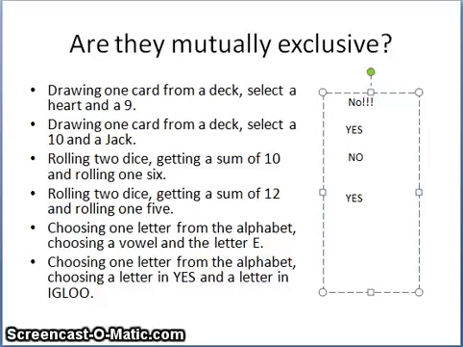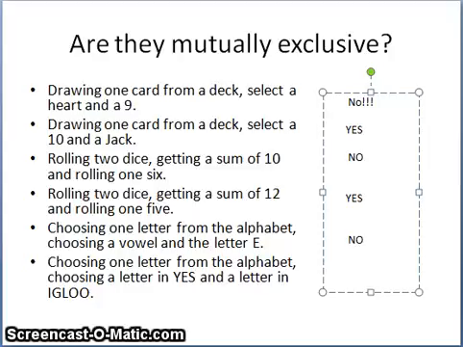Okay, what about this one? Choosing one letter from the alphabet, choosing a vowel, and the letter E. Since the letter E is a vowel, you can do both of these things at the same time. You could pick an E and pick a vowel at the same time. So since you can do them at the same time, no, they are not mutually exclusive.